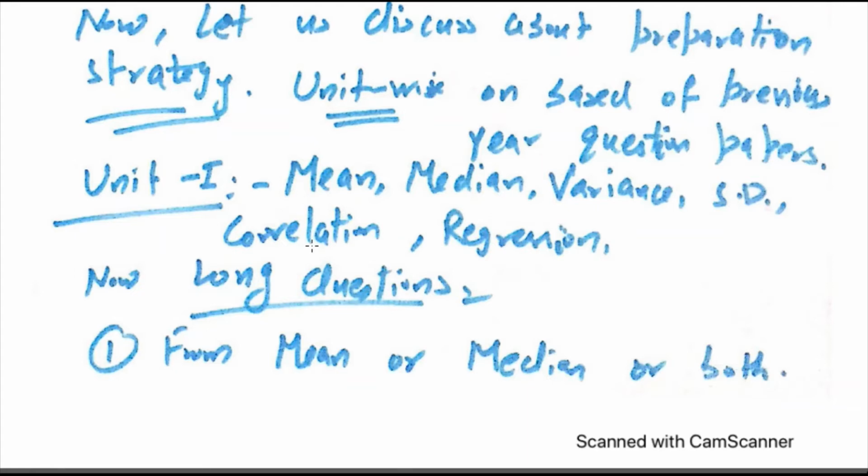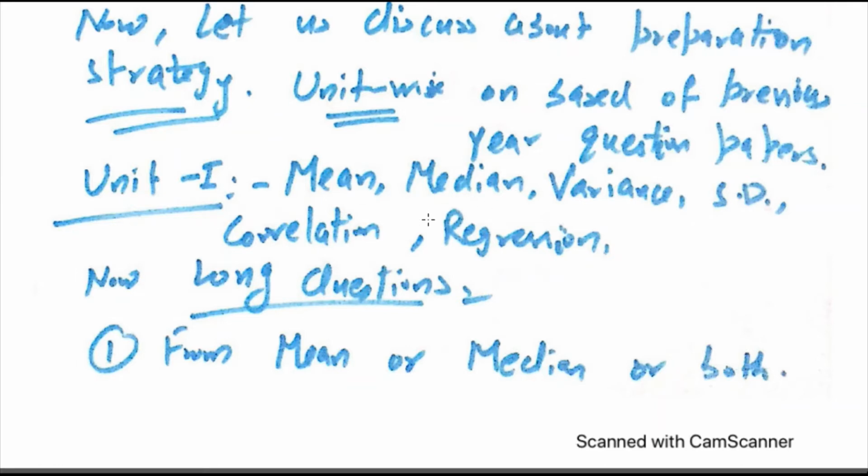Correlation, Karl Pearson coefficient of correlation, is the most important topic in unit 1. I have already discussed this in class, whenever we completed unit 1. There is no previous question paper in which they have not asked a question on Karl Pearson coefficient of correlation.